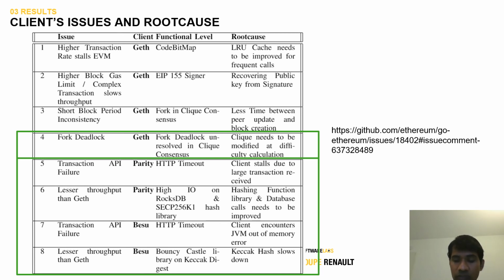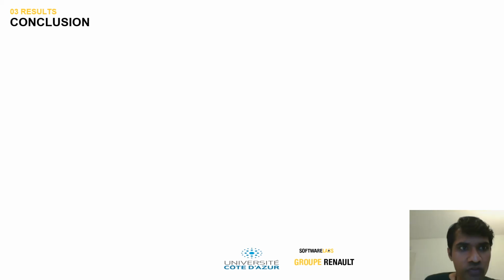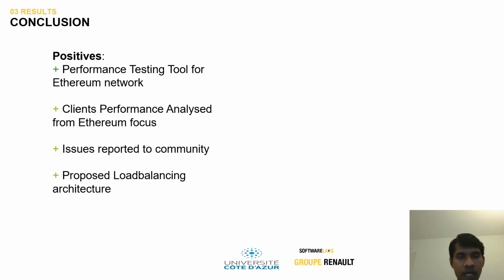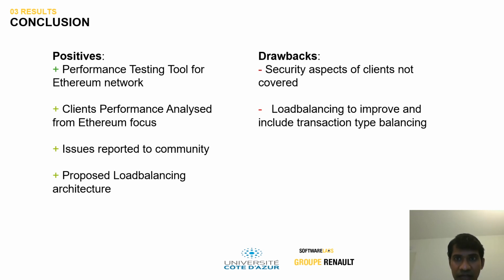As per the reported issues, Geth performs better than the other clients. The positives are that a performance testing tool for Ethereum networks was devised, which is better than the other tools, the clients were analyzed, each of the issues was reported to the community, and a new load balance architecture was proposed. The drawbacks are that the security aspects of the clients were not analyzed. The load balancing has to be improved to include transaction type balancing, looking at each transaction and rerouting it, and the middleware can also be improved. So thank you very much for listening.